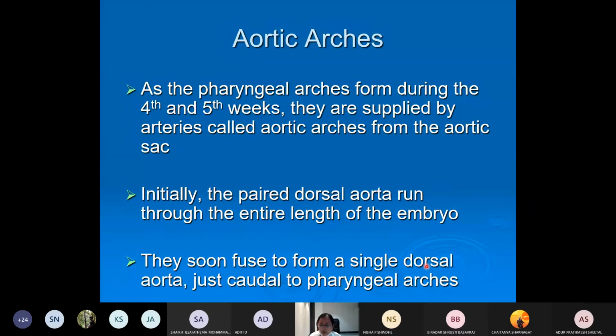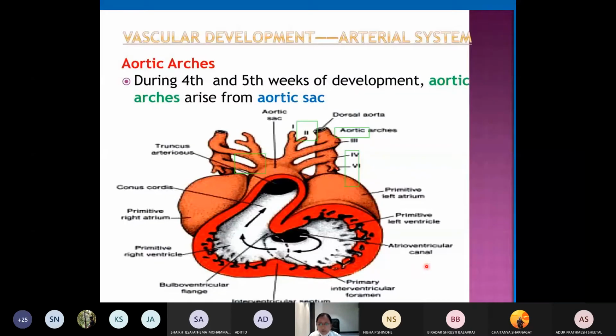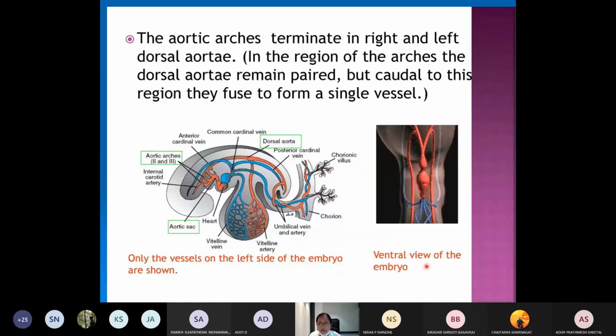So how will this be formed? We'll go into the details. First, initially, what happens? There are two vessels in the early embryonic life, during the 4th to 5th week of development. First there will be two primitive vessels, which are called the primitive aorta. You can see them on both sides. This is the head and neck region you are seeing here, and this is the developing heart tube.